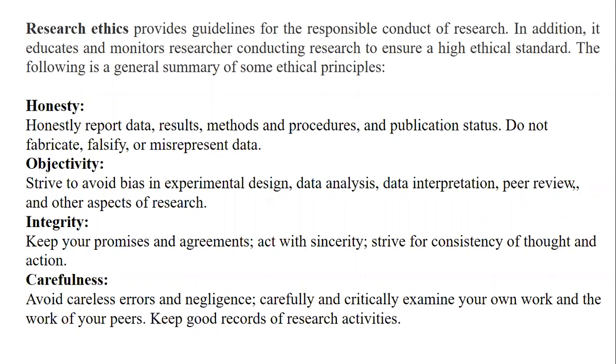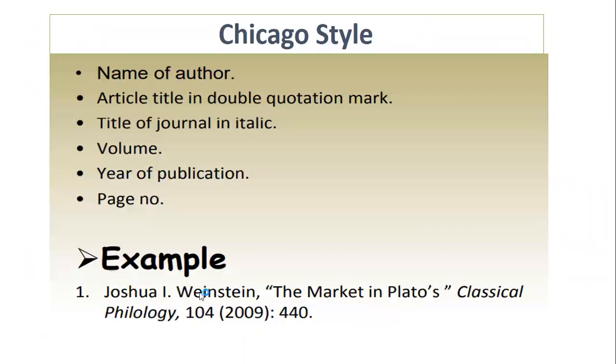Objectivity should be properly mentioned. There has to be integrity, and there has to be carefulness, no negligence, no errors. And this is something which is very, very important factual process, and it has to be done with due alertness. Then we have the next part.